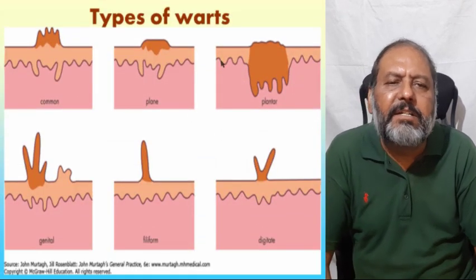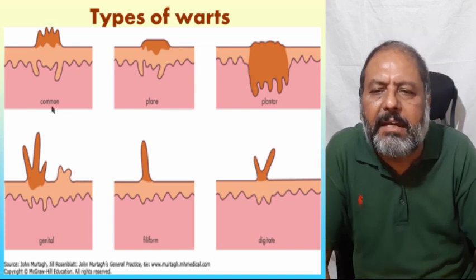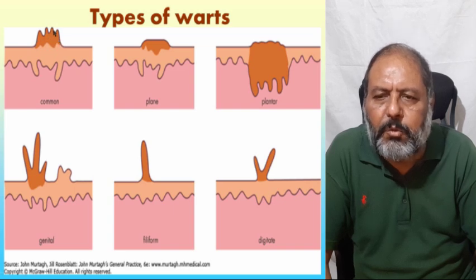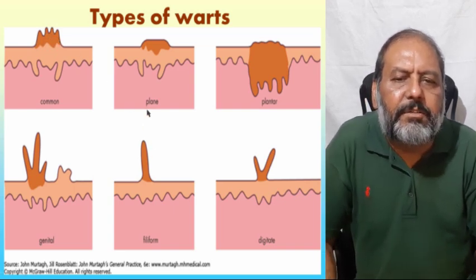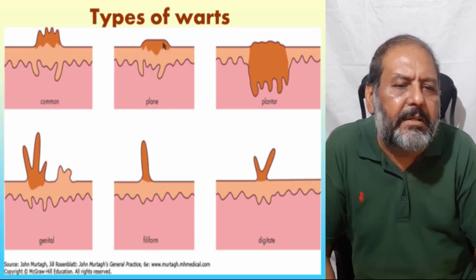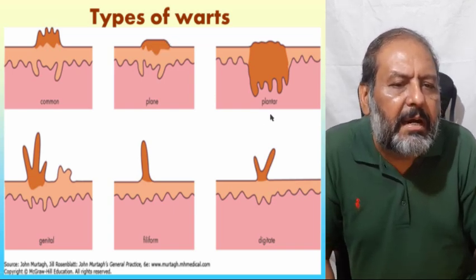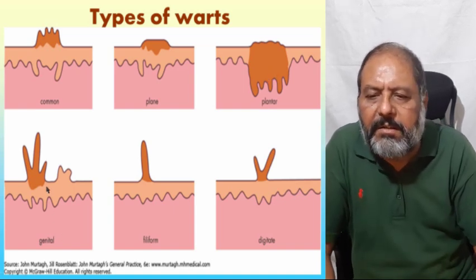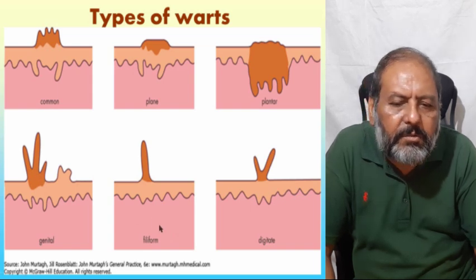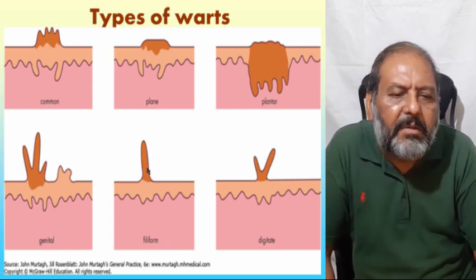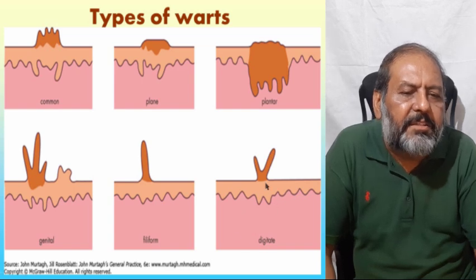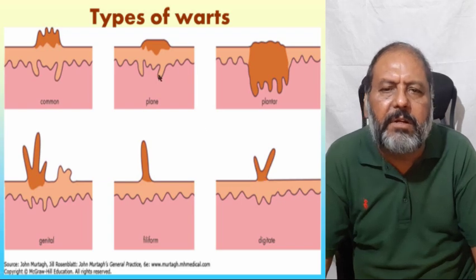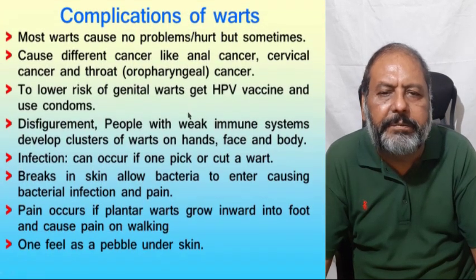So these are the different types of warts which are shown diagrammatically. As one can see, the common wart is just coming out as a protuberance on the skin. Then there is the plane wart. These are plane in shape, and here these are the plantar warts, on the plantar surface of the foot, and here these are the genital warts. These are coming out, and here these are the filiform, the finger-like, and here this is digitate. As one can see, these are like digits, so these are the shapes of the different types of warts diagrammatically.